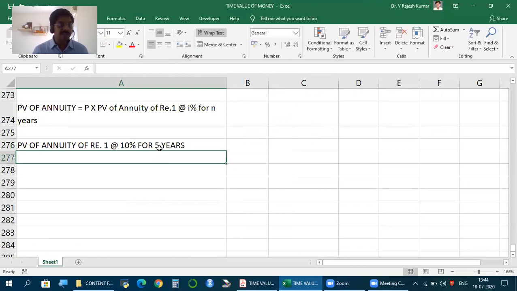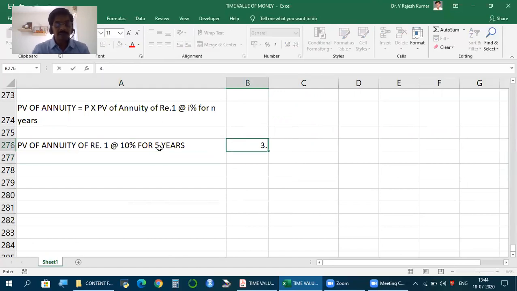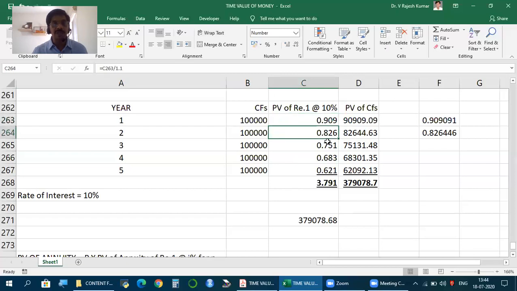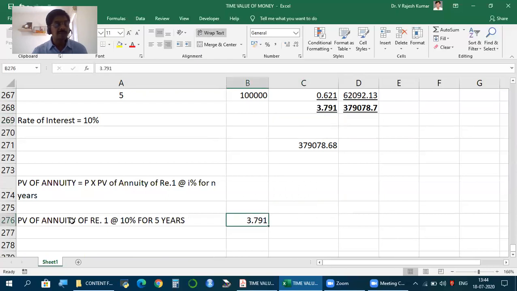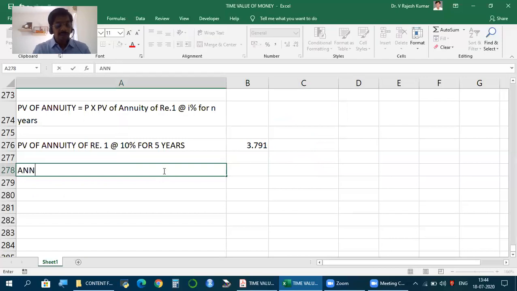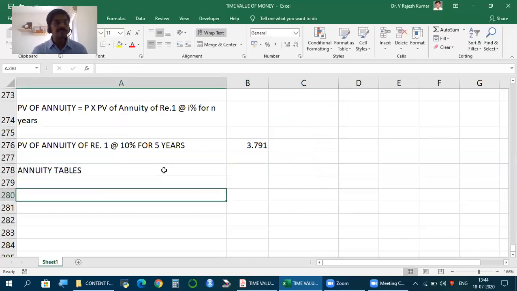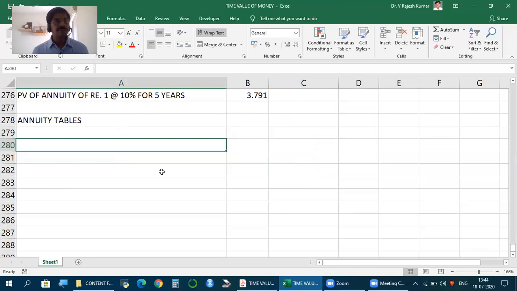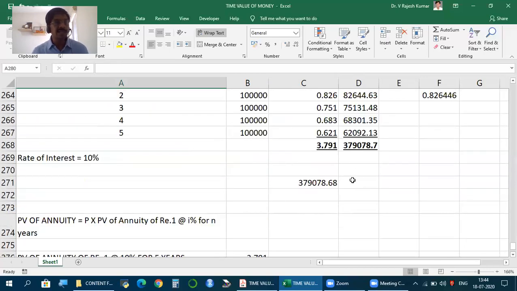This is how we represent it. This is how it is called, expressed. So 3.791 something, you get, that is the number. Now, how to calculate this? Two ways. One, first calculate the present value of 1 rupee at whatever the rate for the given period, add, you get this number. Alternatively, you have what is called annuity tables. Please check our website. I have uploaded, and any book on finance will give you present value tables, annuity tables. So in the annuity tables, you can spot this as well.